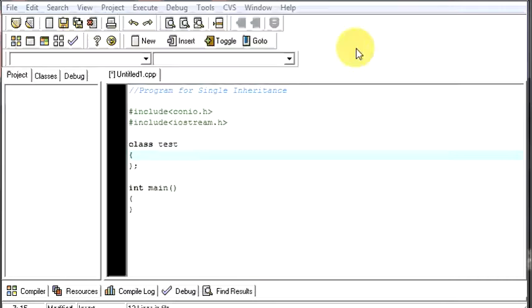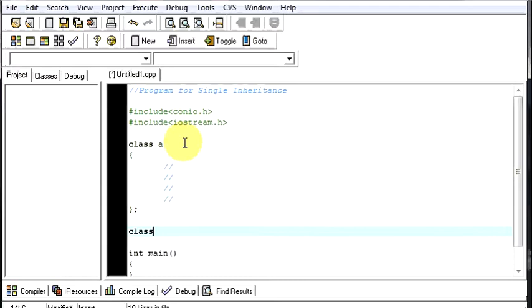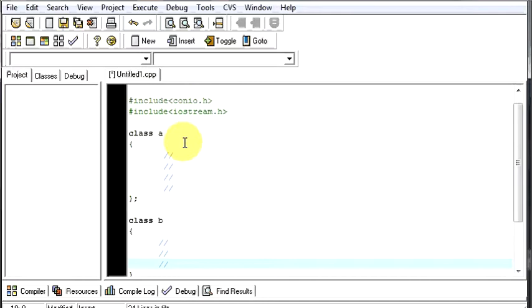Let us see how. Suppose we have a class A, and this class A has some member variables, functions, etc. Then you have another class that has its own member variables, member functions, and all that stuff.